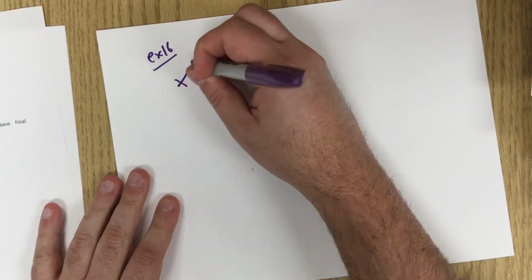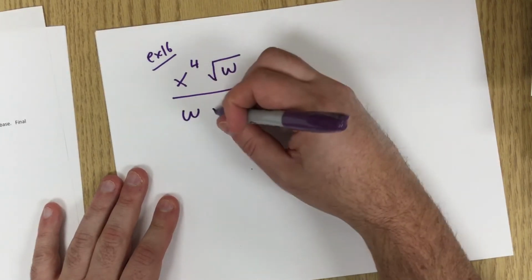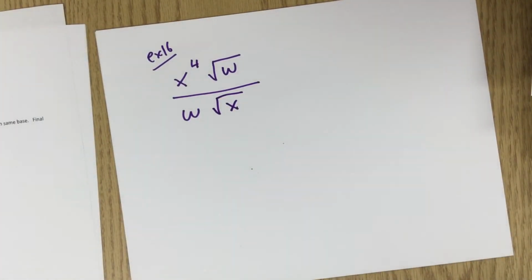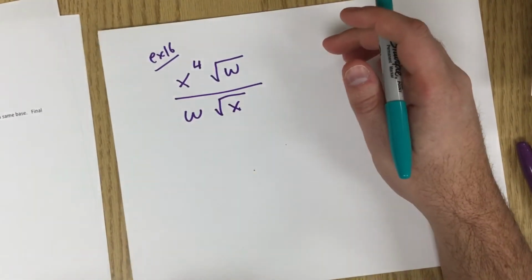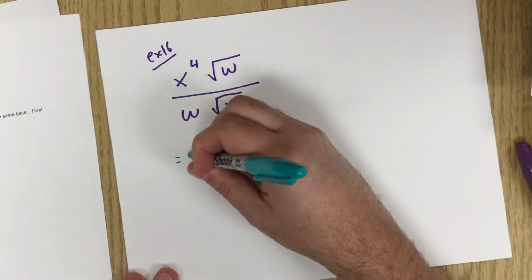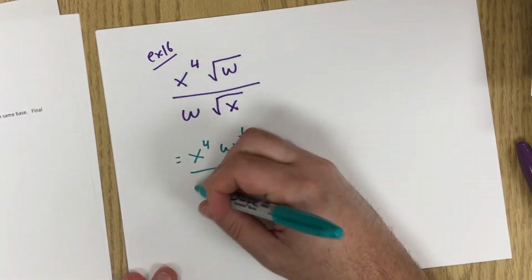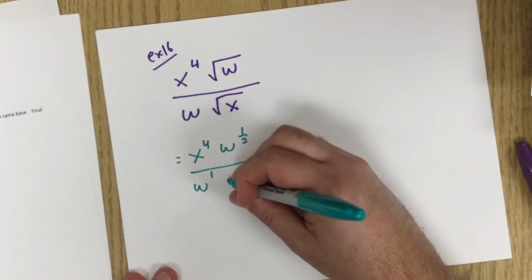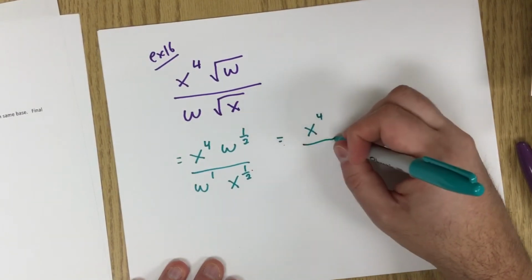Example 16. x to the 4 root w over w root x. This root w over w thing, that actually is going to come up a lot, especially next year when you do calculus and stuff like that. So that's going to be x to the 4, w to the 1/2 over w to the 1, and I'm putting it there, x to the 1/2, which we would write as x to the 4.